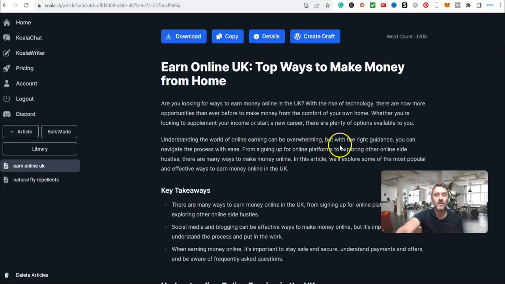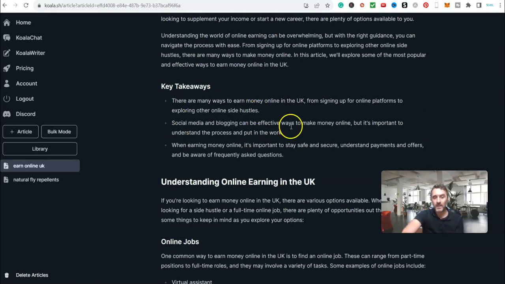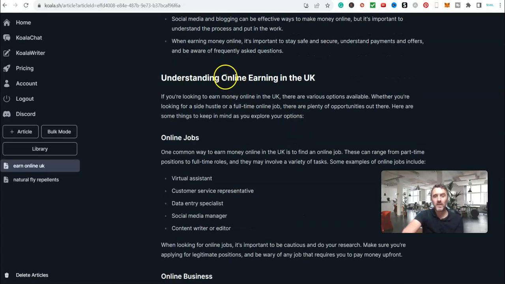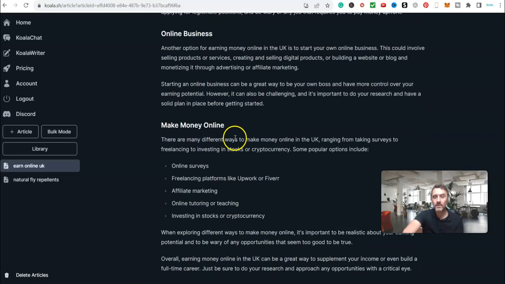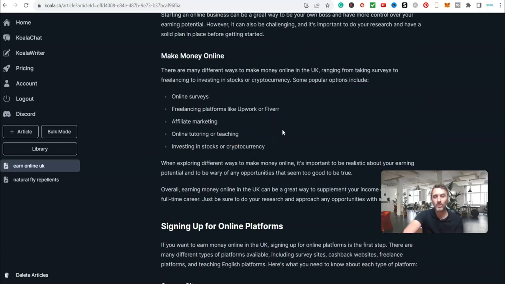And I've done this process. So here is the article. I can see here, look, Earn Online UK, that's my keyword. Top ways to make money from home. Scroll down here, we've got takeaways in the article. We've got understanding, what's this? Understanding online earning in the UK. And then it goes into the content, okay? Different ways to make money online.